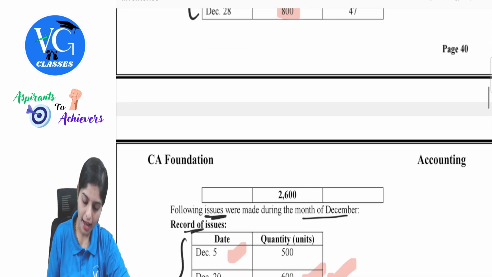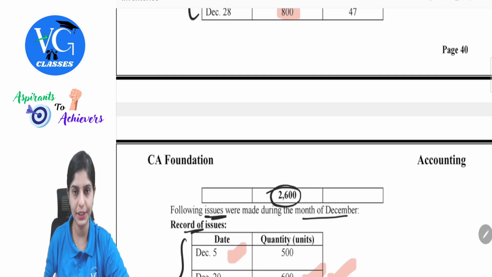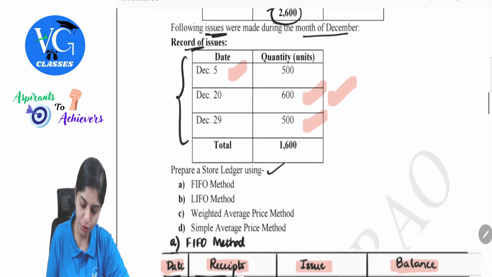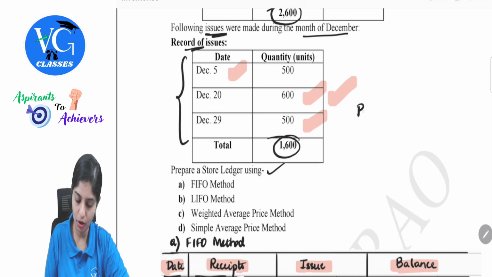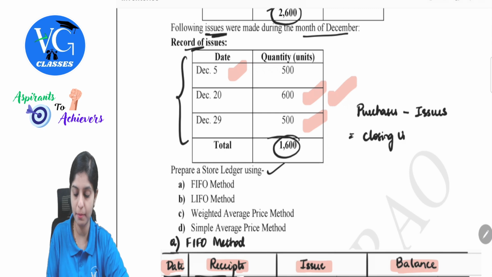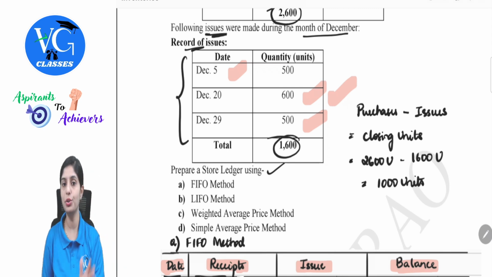Here we have the total of purchases. Total purchases is 2600 units. I also have the total of issues. That means 1600 units. Now, if I take total purchases or receipts minus total issues, don't you think I get the closing units? How much am I left with? So total purchases is 2600 units minus 1600 units. I am just left with 1000 units. So this is with respect to units.